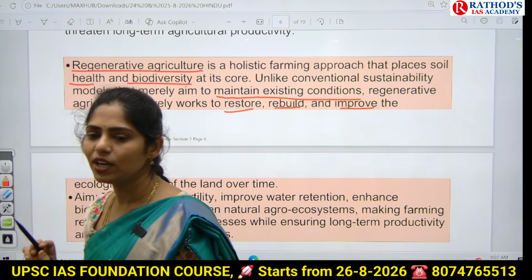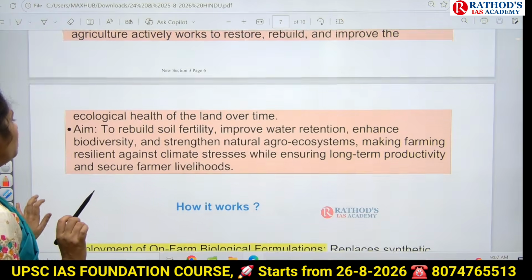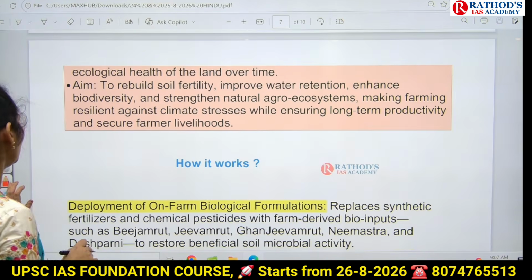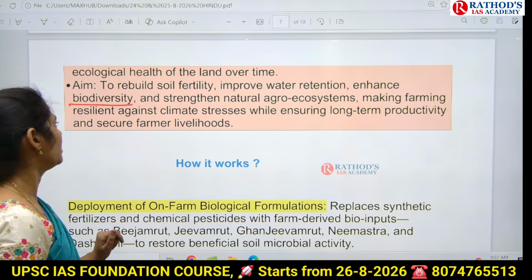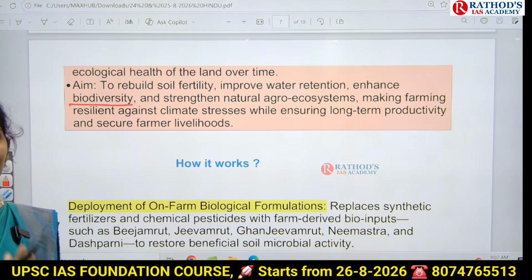The important aim is to build soil fertility, improve water retention, enhance biodiversity in that area, strengthen the natural agro ecosystem, and finally improve farming resilience against conditions of climate stress.